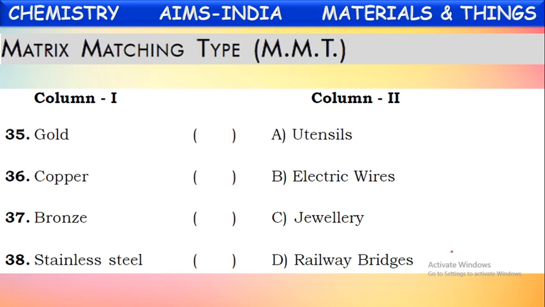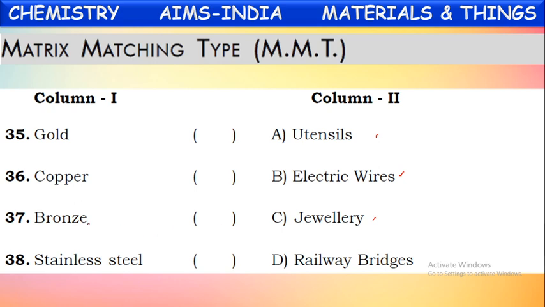What is the first one? Gold. Where is this gold used? Generally, gold is used in making jewelry, isn't it? Utensils are not made of gold. Mostly, gold is used in making jewelry. Where is copper used? Copper is used in making utensils and electrical wires, isn't it? Yes, those two are the uses of copper.